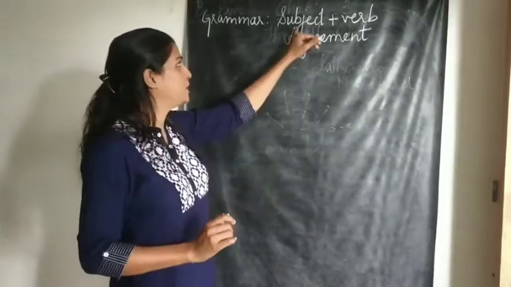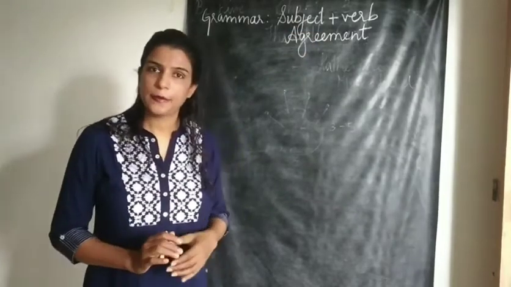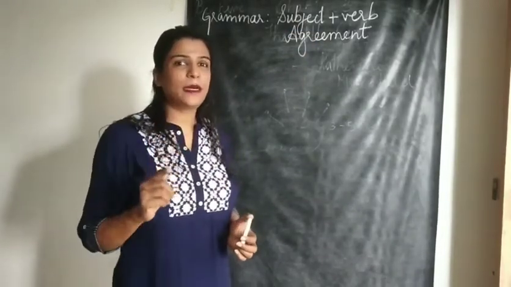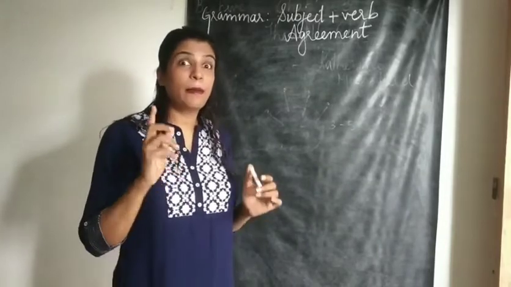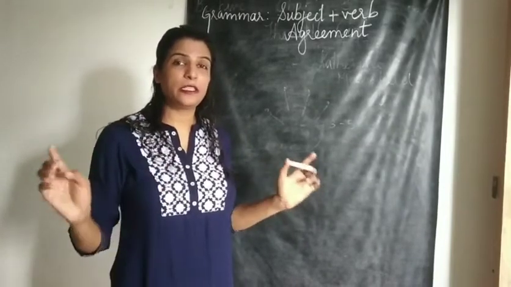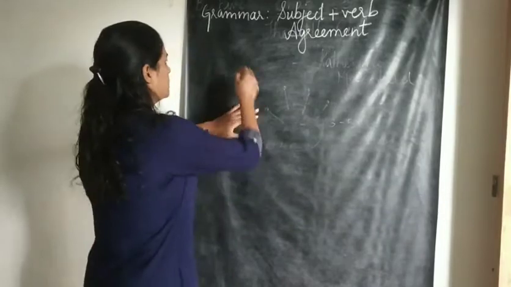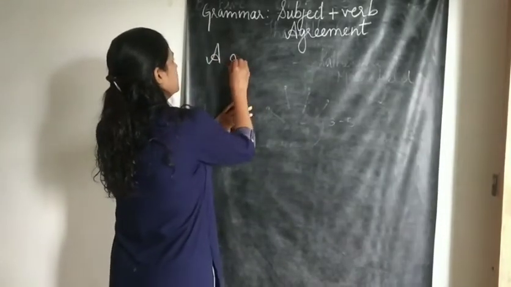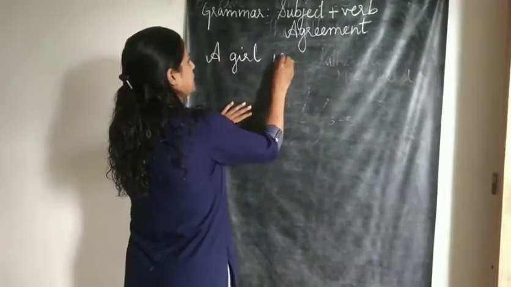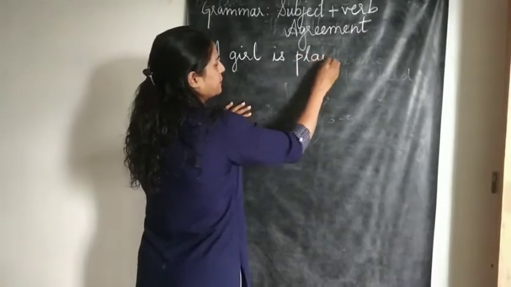Now, what is firstly a subject? Subject is that part of the sentence about which we give information. Like if I have to say, a girl is came.